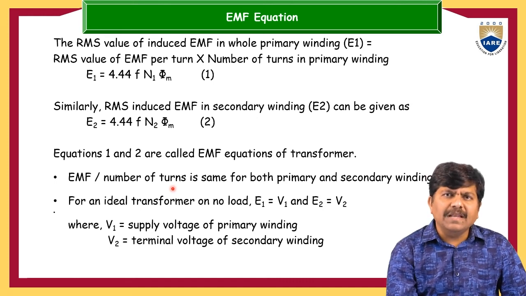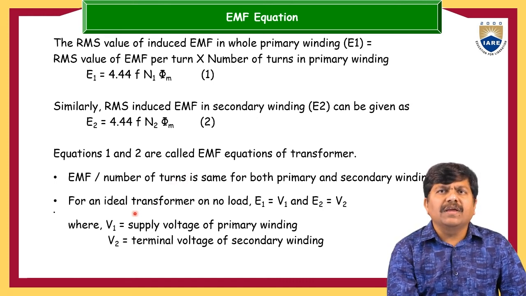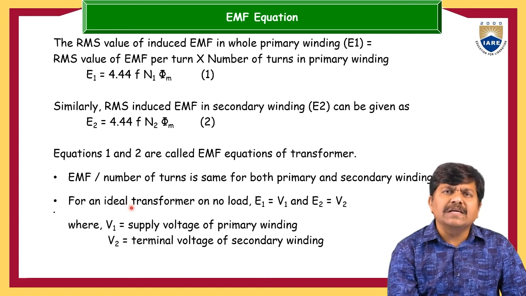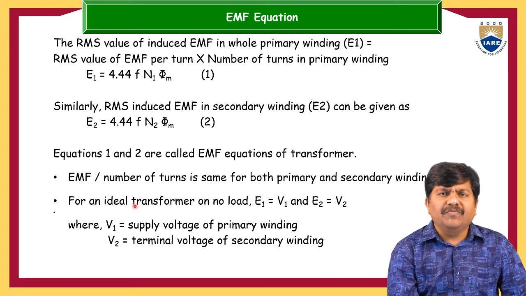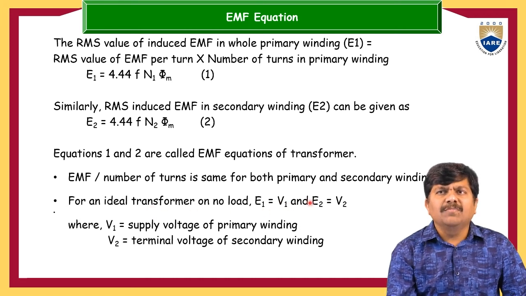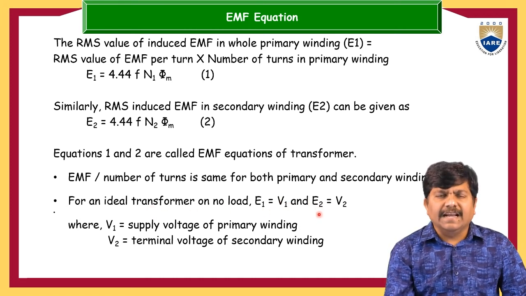But because this is an ideal transformer, the impedance, the losses because of it, or the drops because of various passive parameters can be ignored. So if there is no loss, whenever the electrical energy is transferred from the supply terminal to the primary winding, E1 becomes V1. Similarly, that holds good for the secondary winding also.